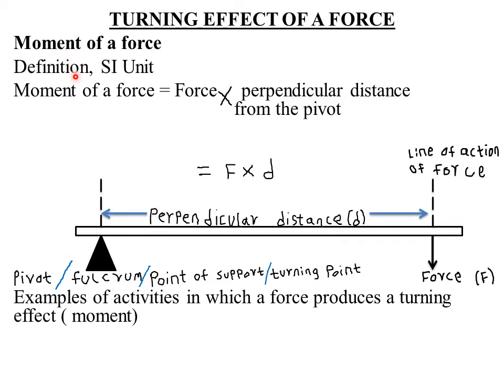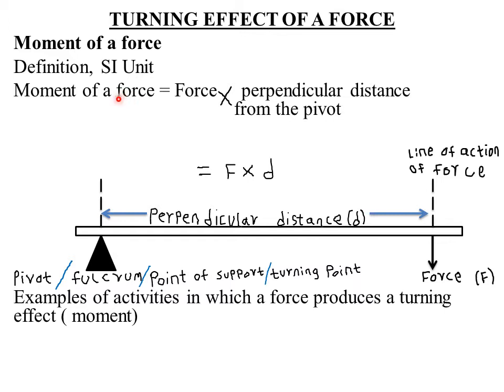So mathematically, or in physics, how do we define the term moment of a force? The moment of a force is defined as the product of the force applied and the perpendicular distance from the pivot to the line of action of the force.